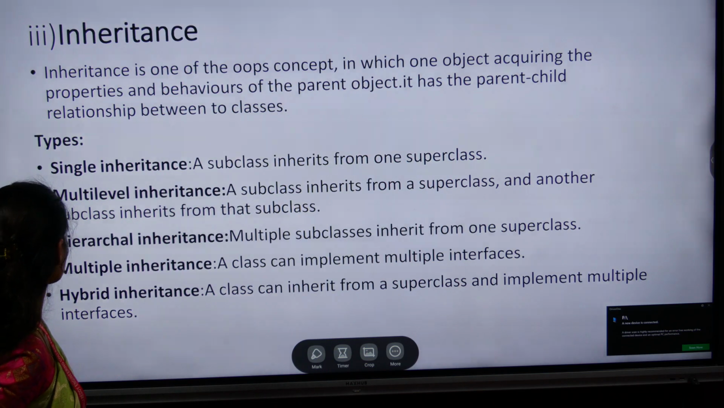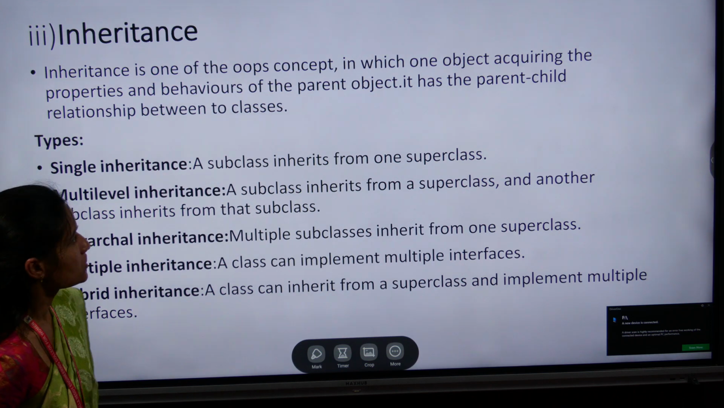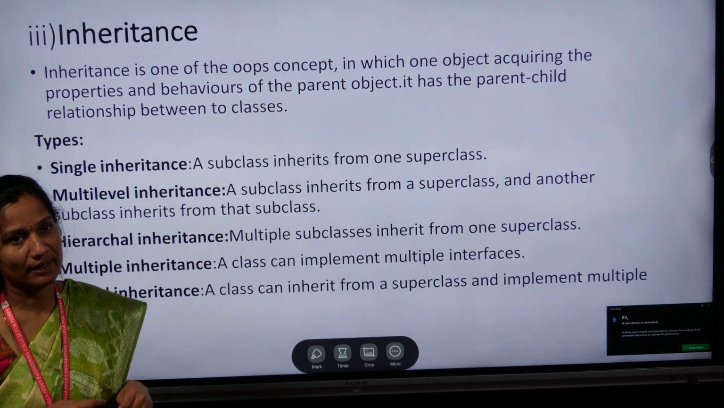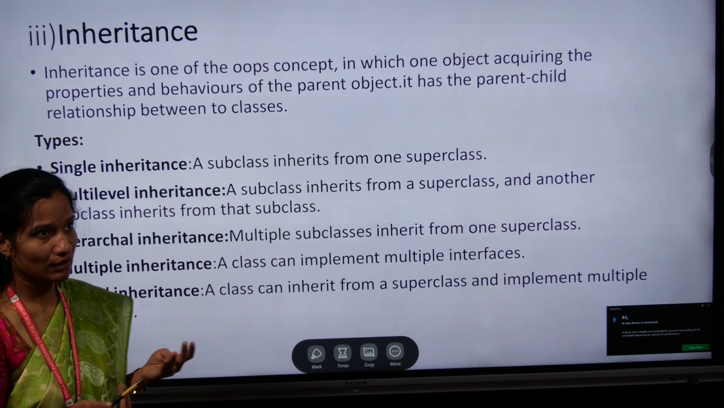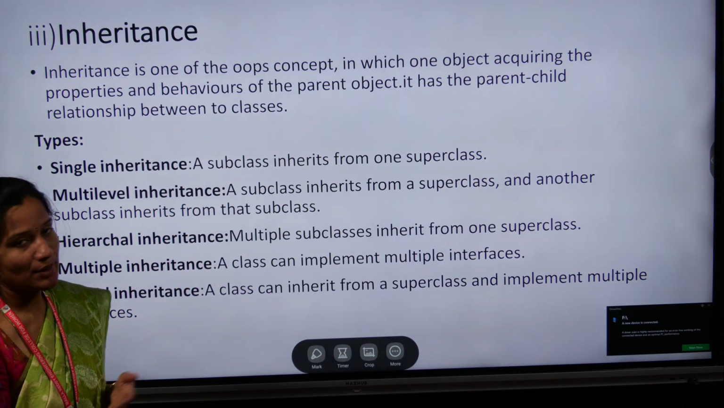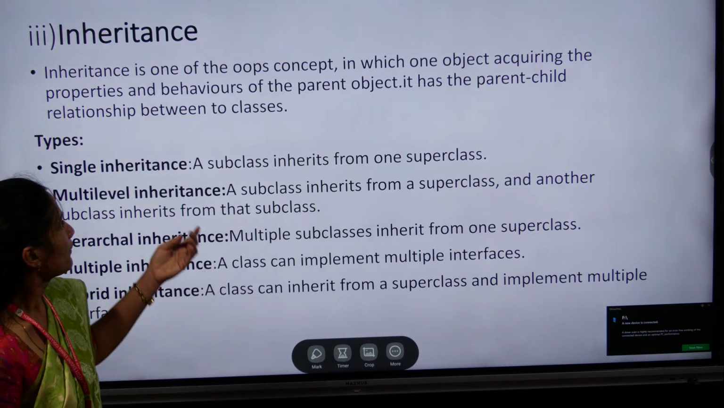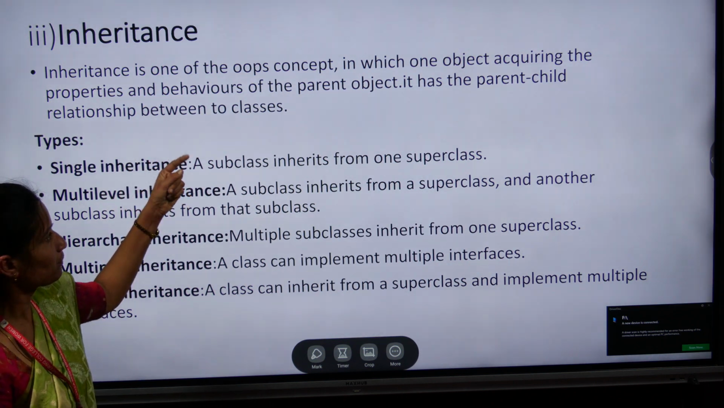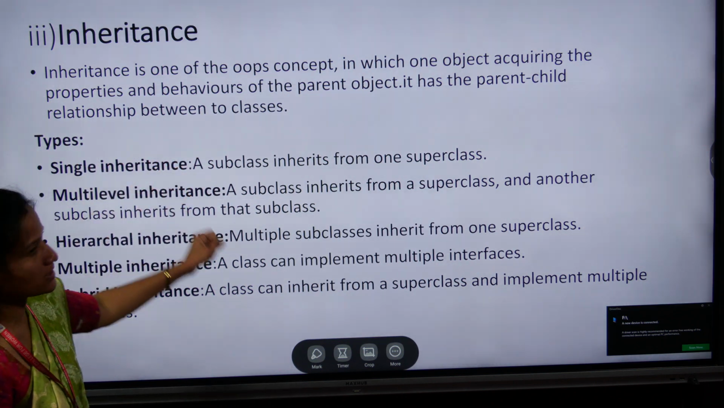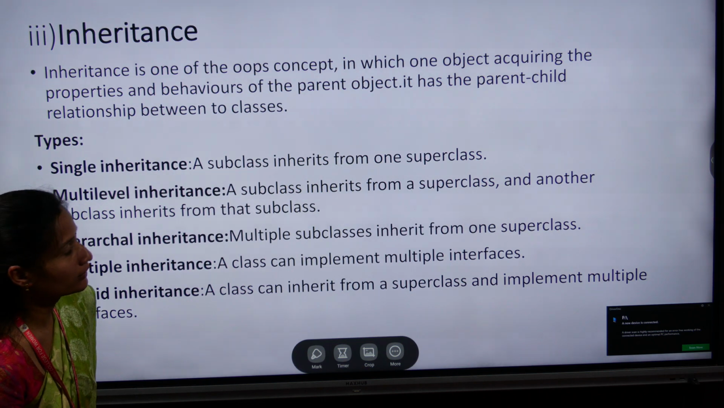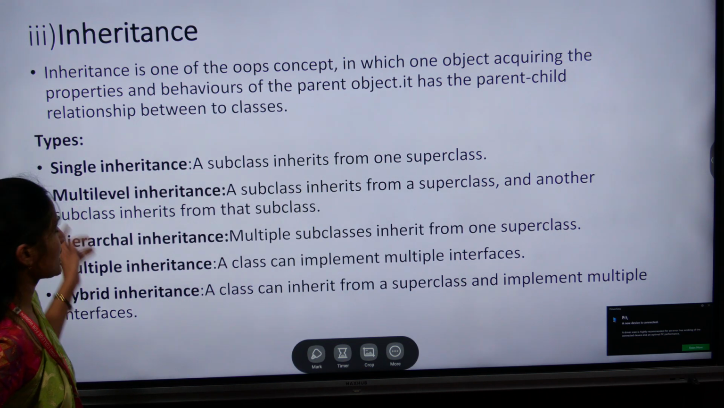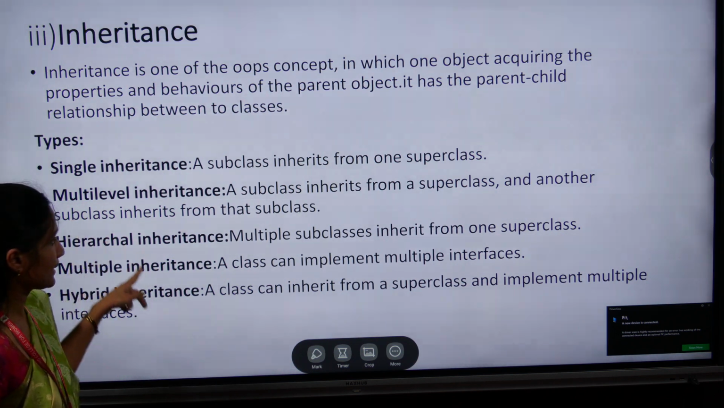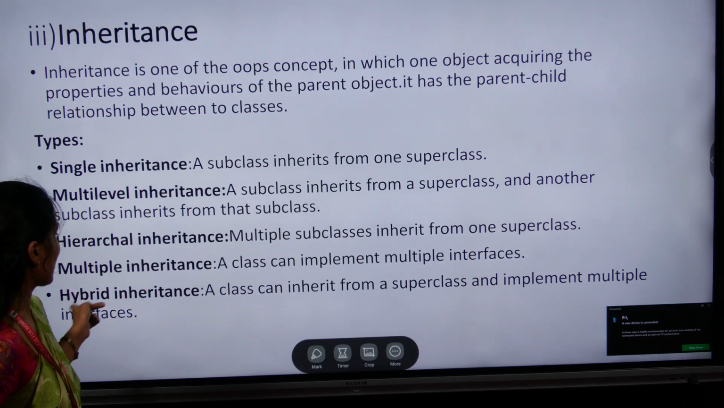So next concept is inheritance. Inheritance is a main concept in OOPS. Here we are acquiring the properties from the parent class, which is called inheritance. So there is a parent and child relationship between the classes. There are different types of inheritance: single inheritance, multi-level inheritance, hierarchical inheritance, multiple inheritance, and hybrid inheritance.